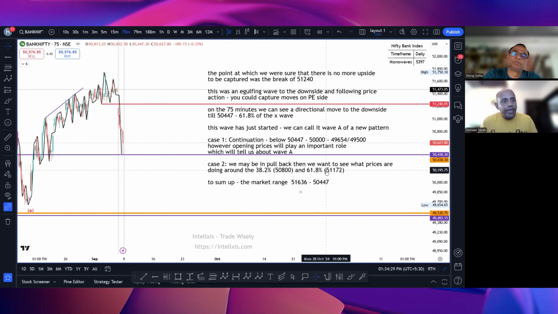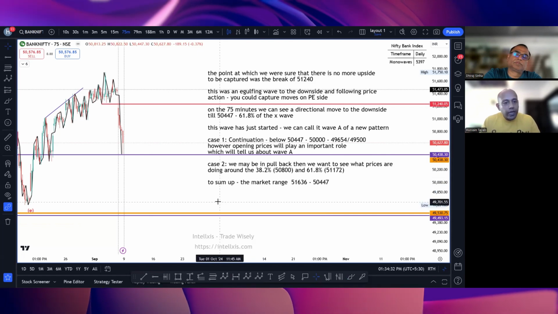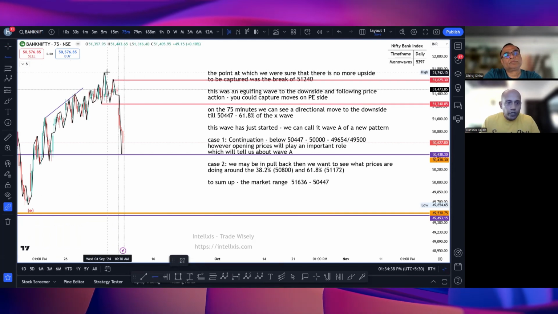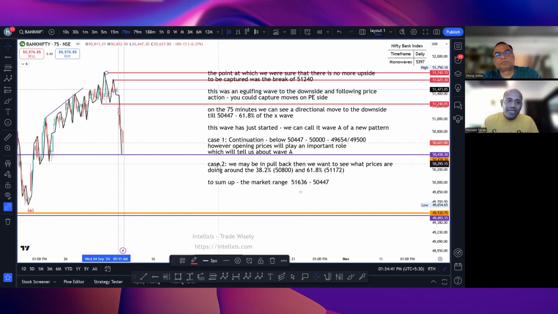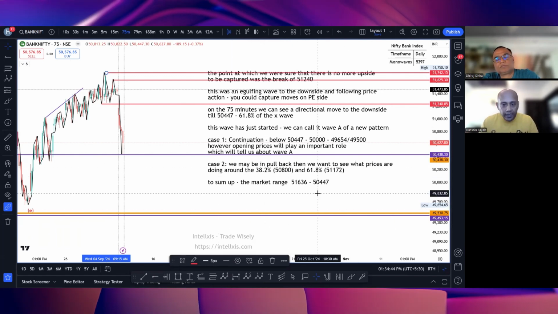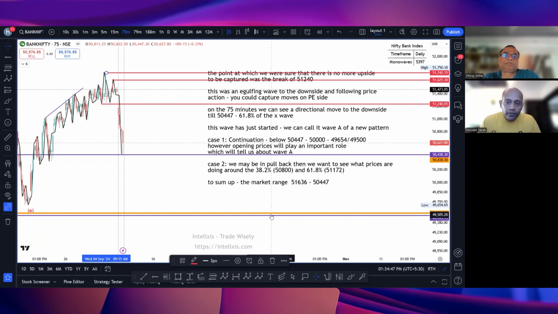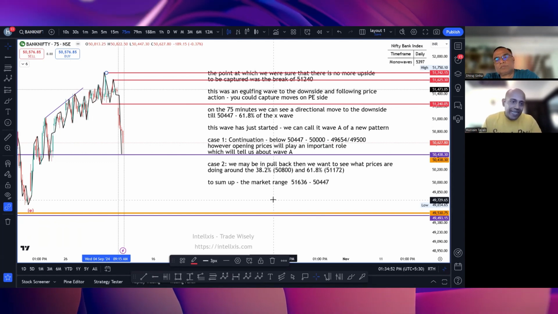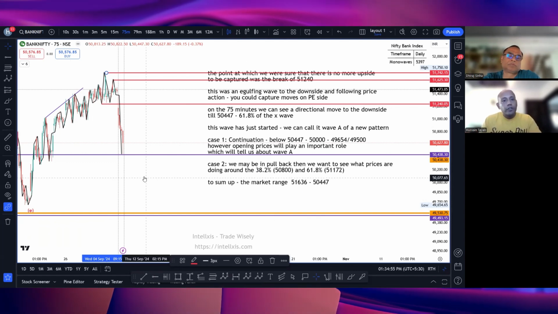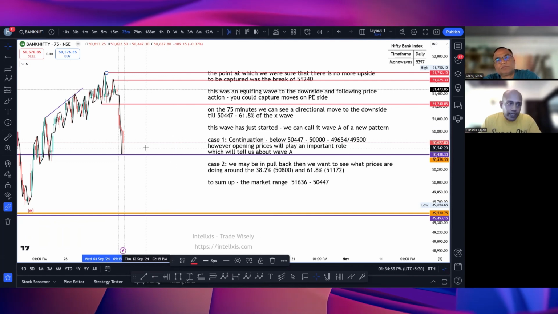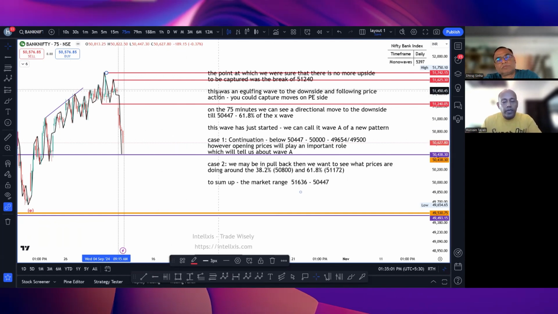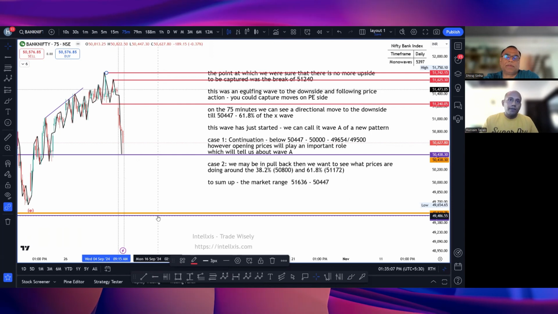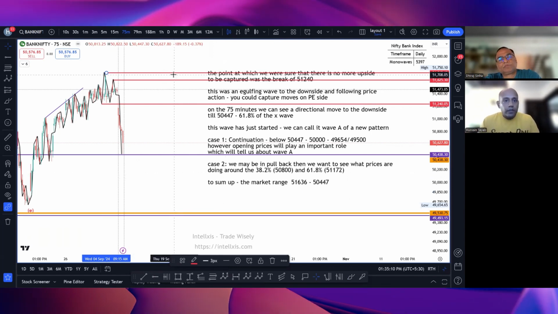In essence, to sum up my analysis on Bank Nifty, as of right now, we are in a range. You can take the high of Friday or the high of Tuesday, which is 51,750 or 51,636. And you can take the low of Friday, which is 50,447. We are in this range right now. We will allow price action and further wave structure development to tell us whether a pattern forms here. If that happens, it will take a leap upward. If that doesn't happen, we will see how far it comes down. Correct. Okay, sir? Saying this, we will move on to Nifty.